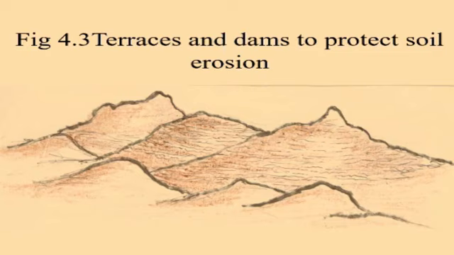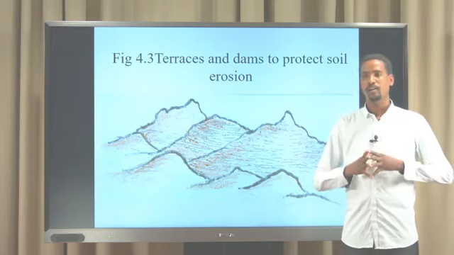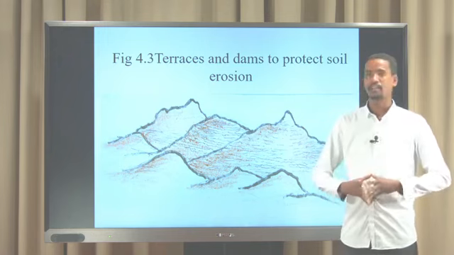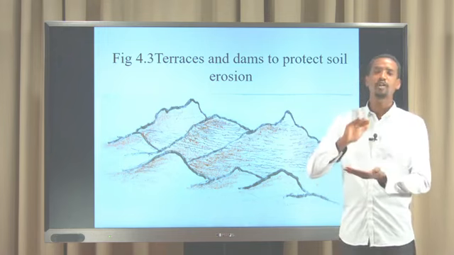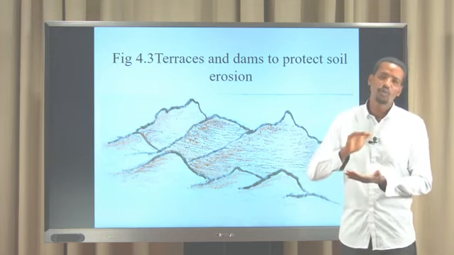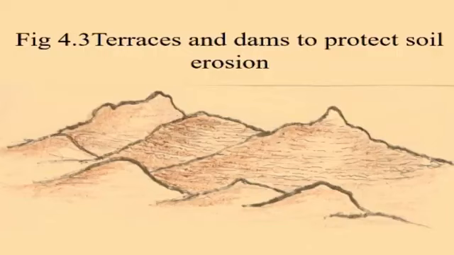This is an interesting application to prevent soil depletion. So when we use terracing, we increase our soil fertility for agricultural crops. So terracing is one method used to prevent soil depletion.